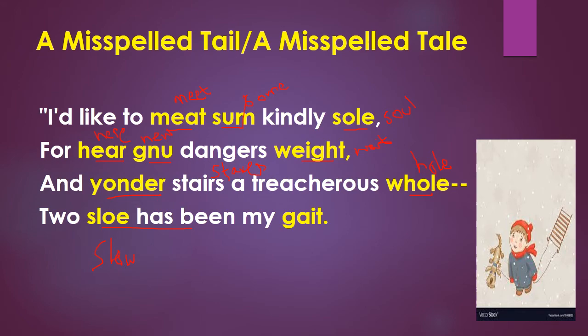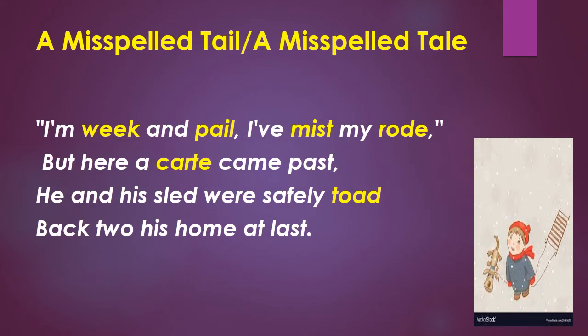So let's see the last stanza. Now here the writer wants to say in the last stanza, I am weak. See, weak. So these are the days of a week. You are going to write down weak, which means a little bit unable to walk or feeling very weak to do some work. So you are going to write WEAK, not week. So you can write the spellings correctly.